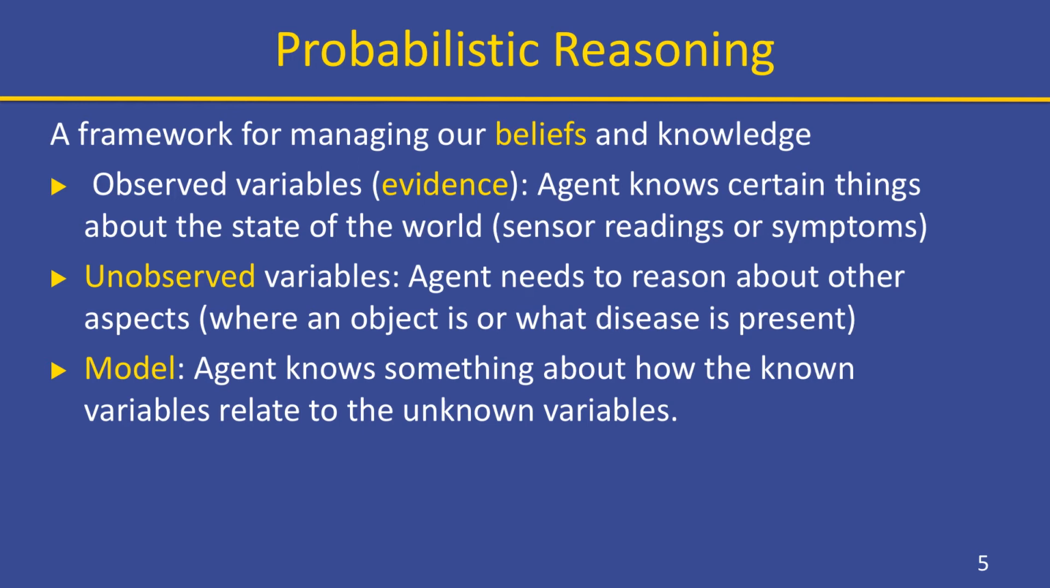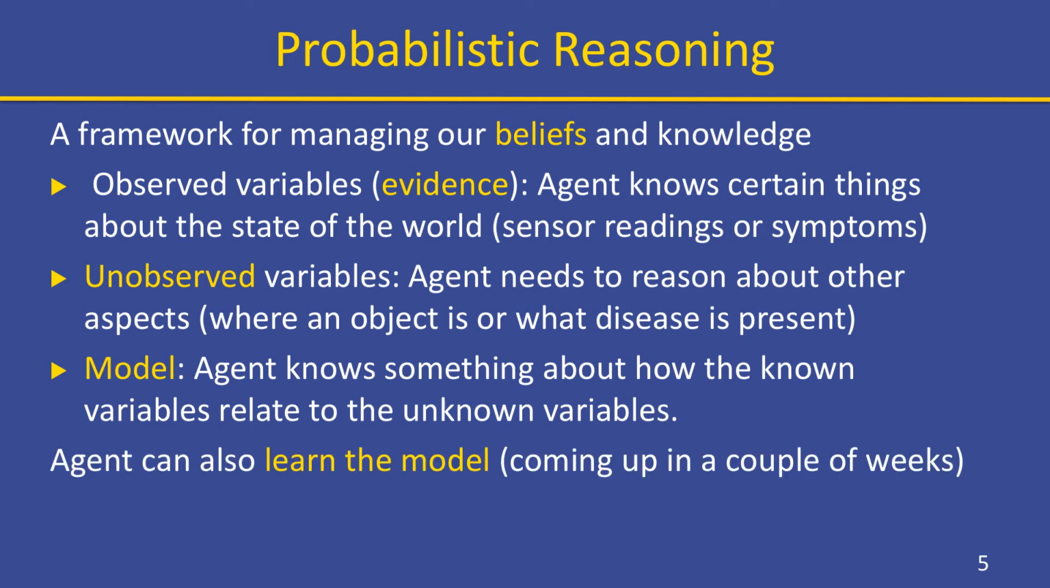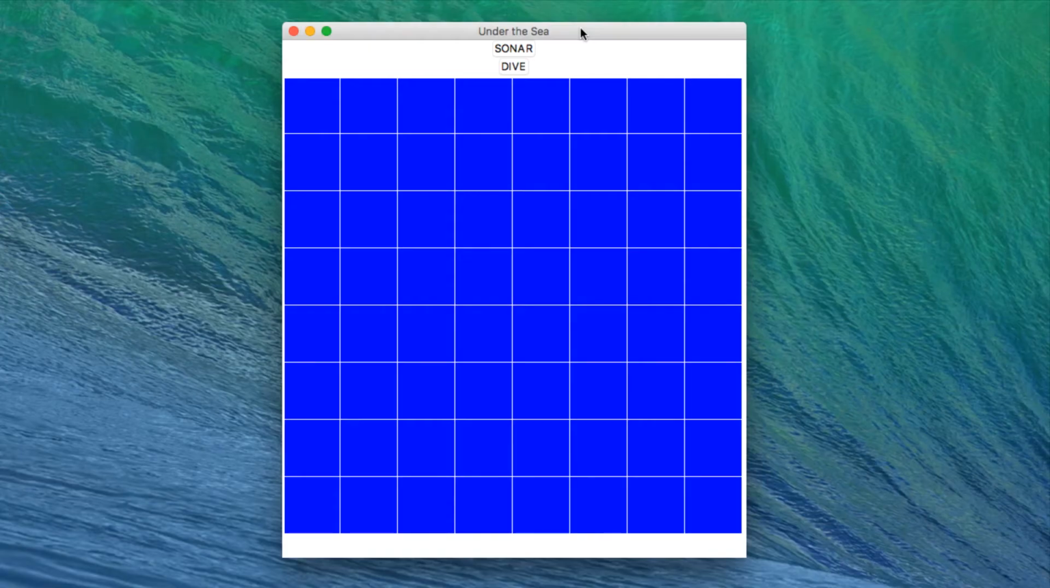Our model represents what we know about how the world works. The model tells us how the observed variables relate to the unobserved variables. Note that our agent can also learn the model. We'll be talking more about that in a couple of weeks.